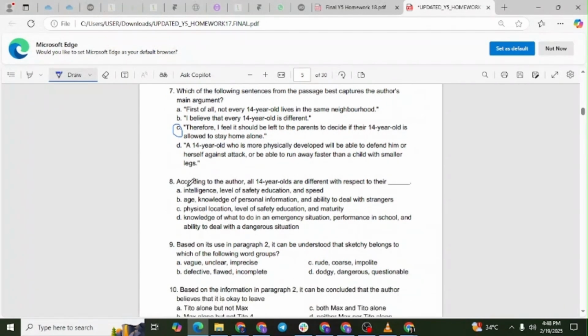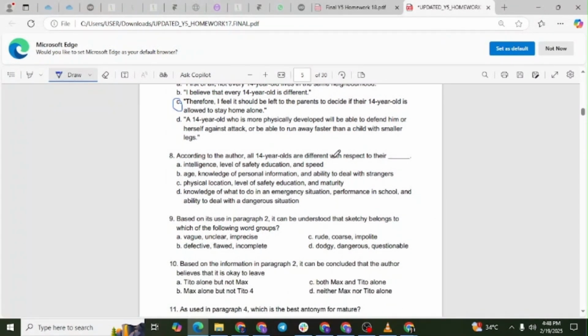Question number 8. According to the author, all 14-year-olds are different with respect to their what? Option A, intelligence, level of safety, education, and speed. Option B, age, knowledge of personal information, and ability to deal with strangers. Option C, physical location, level of safety, education, and maturity. Option D, knowledge of what to do in an emergency situation, performance in school, and ability to deal with a dangerous situation. The correct answer is letter C. Explanation. The passage highlights differences among 14-year-olds based on where they live, their level of safety education, and their personal maturity.